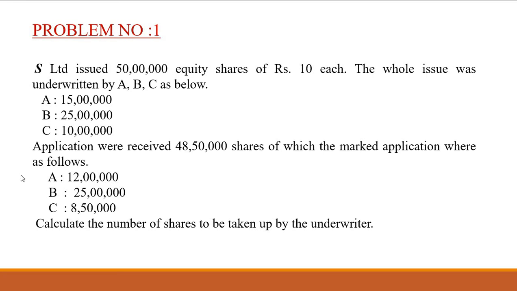Marked applications means the forms are stamped with the name of the underwriters in order to distinguish the forms of one underwriter from the others. Each underwriter puts his own stamp: A puts A stamps, B puts B stamps, and C puts C stamps. So the company can identify the applications of each underwriter.